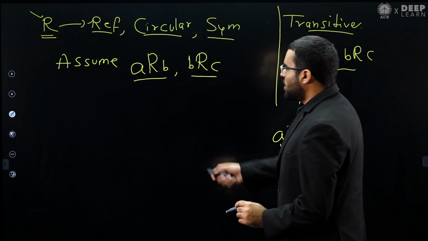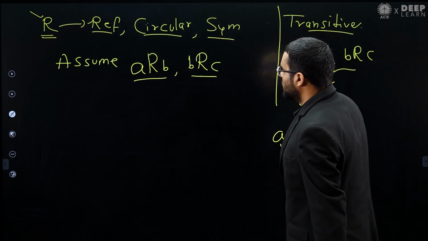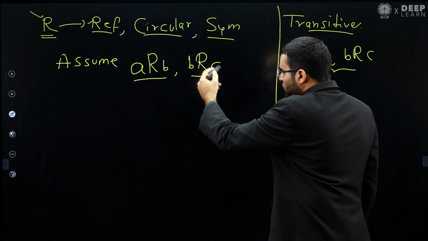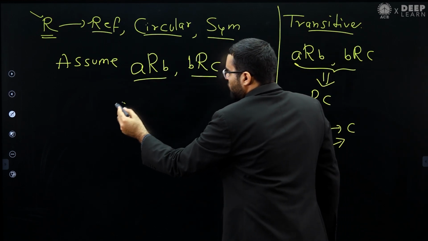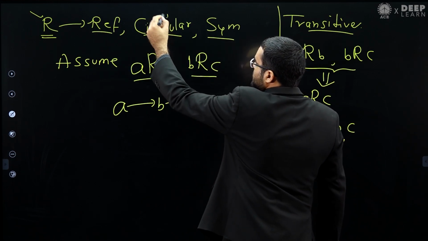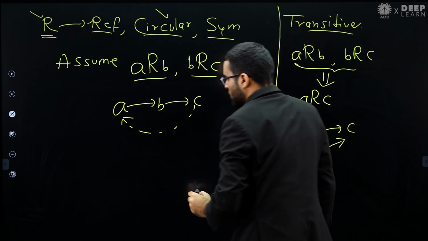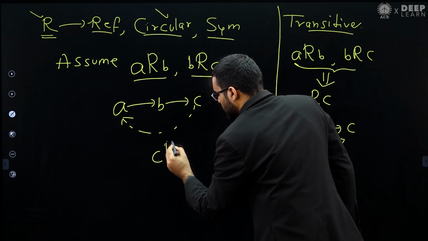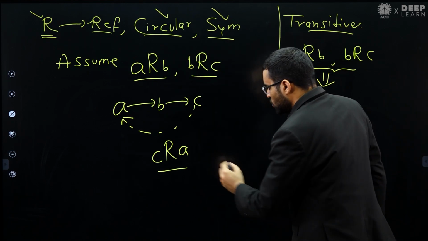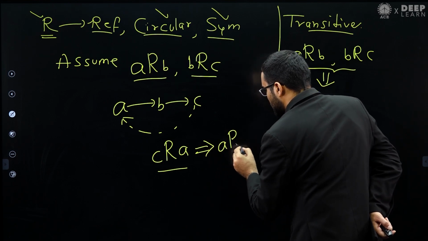So that is the reason I am assuming that A is related to B, B is related to C. Then notice that R is circular. So what will it mean? It will mean that if A is related to B, B is related to C, then because R is circular, C will be related to A. And remember, because R is symmetric, C is related to A means A is related to C.